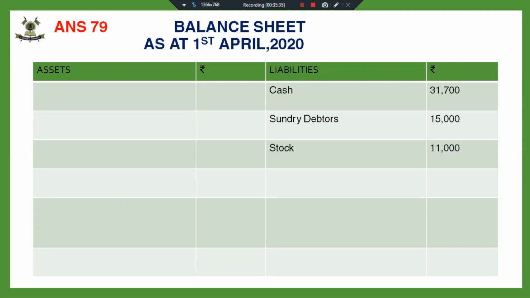Stock, there was an unrecorded stock of 1,000. So I have increased the stock by 11,000. Printer has been reduced by 20%. So value of the printer has come down to 4,000. Fixed assets have also been reduced by 10%.